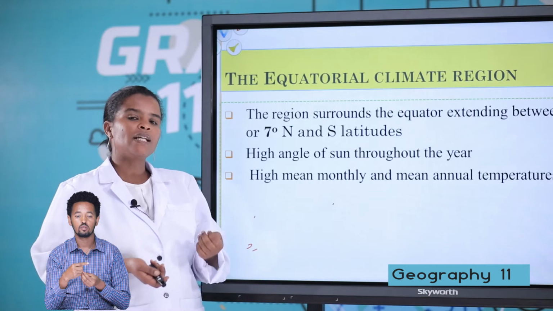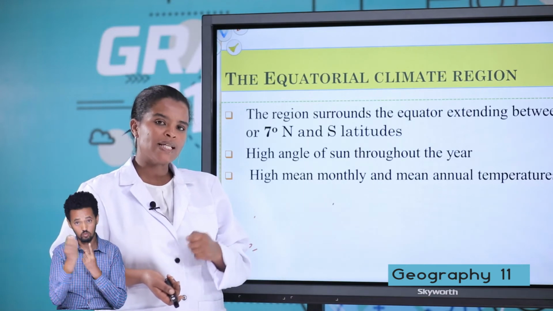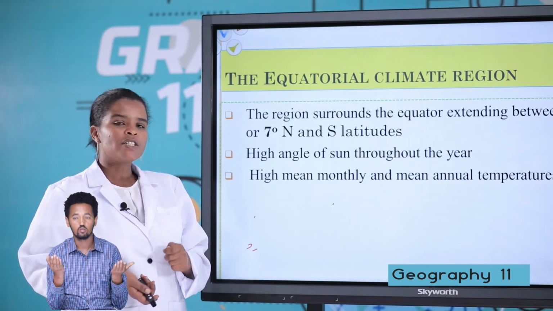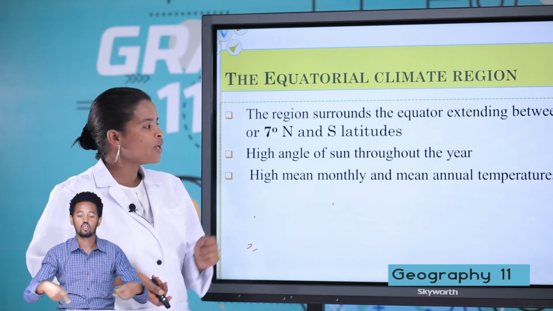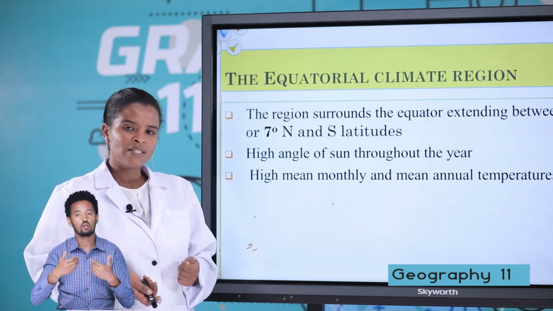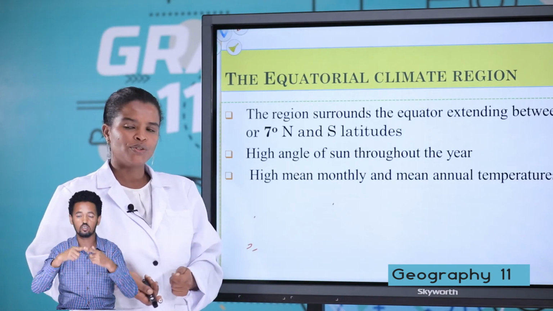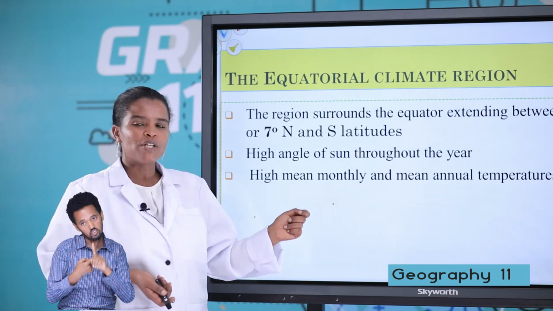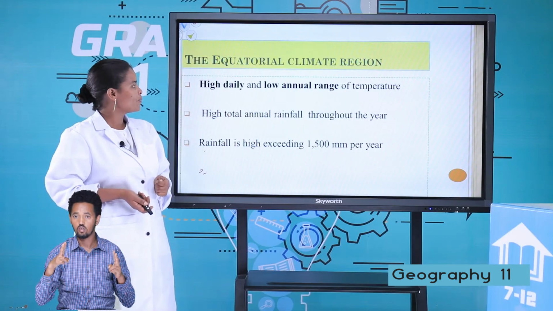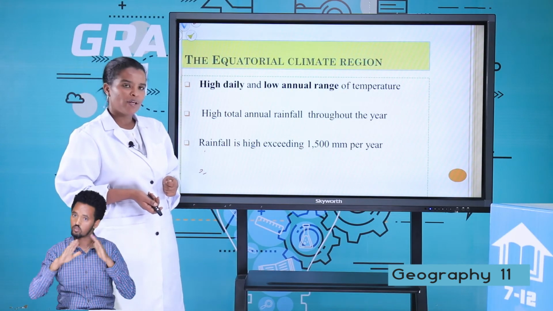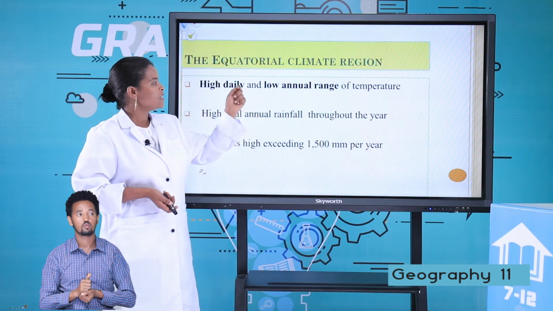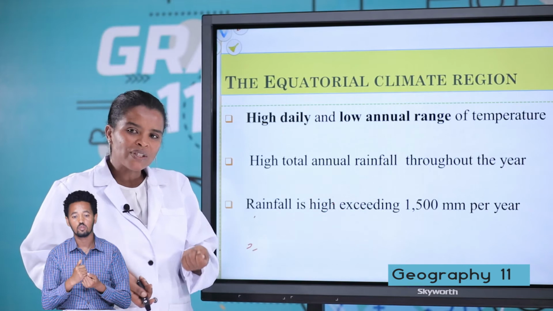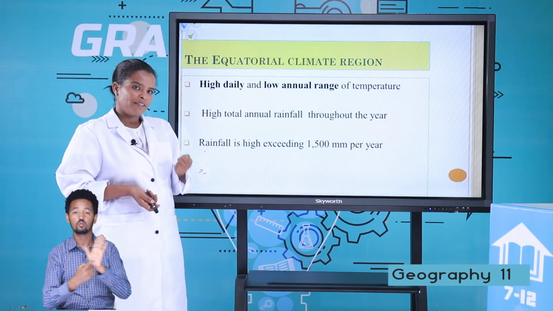The equatorial climatic region is located between 6 degrees north and south of the equator. This region has a high angle of the sun throughout the year. Because of this, the region has high temperature. The mean monthly and annual temperature is very high, and there is a high daily and low annual range of temperature. This low annual range of temperature shows all months of the equatorial region receive high temperature.